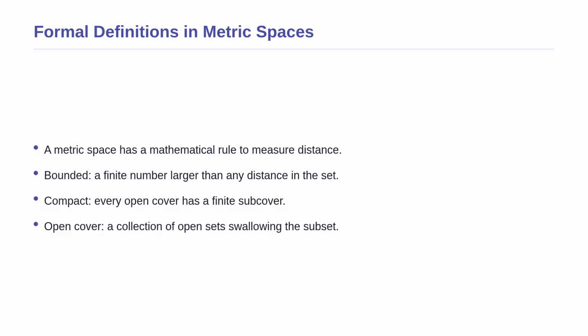Now that we have an intuition, let us look at the formal mathematical definitions. In a metric space, we have a specific rule to measure distance between points. A subset is bounded if there is a single finite number larger than the distance between any two points inside it. On the other hand, a subset is compact if every open cover has a finite subcover. Think of an open cover as a massive collection of fuzzy bubbles that swallows our set. Compactness means you only ever need a finite number of those bubbles to do the job.